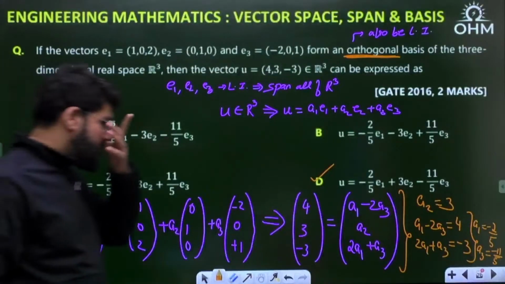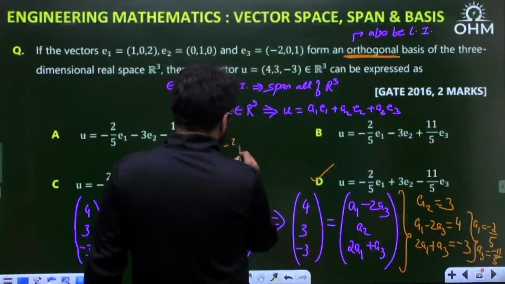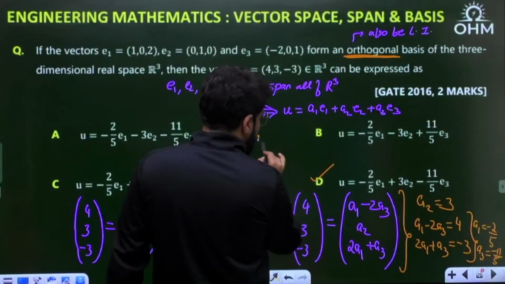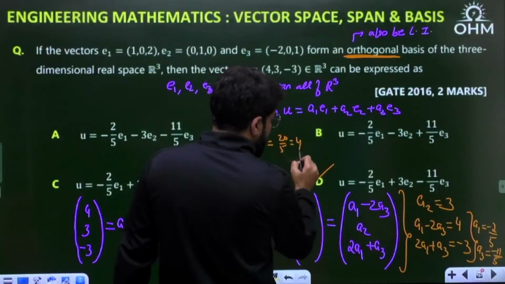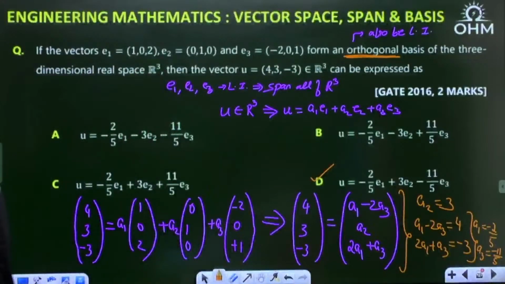Let me once again recheck the calculation. Minus 2 by 5, plus 22 by 5. This becomes 20 by 5, and that should be 4. Yes, it works. Option number D it is. Got this?